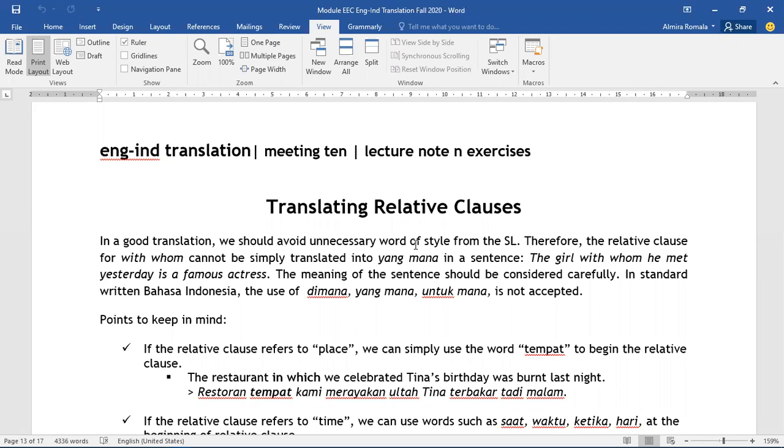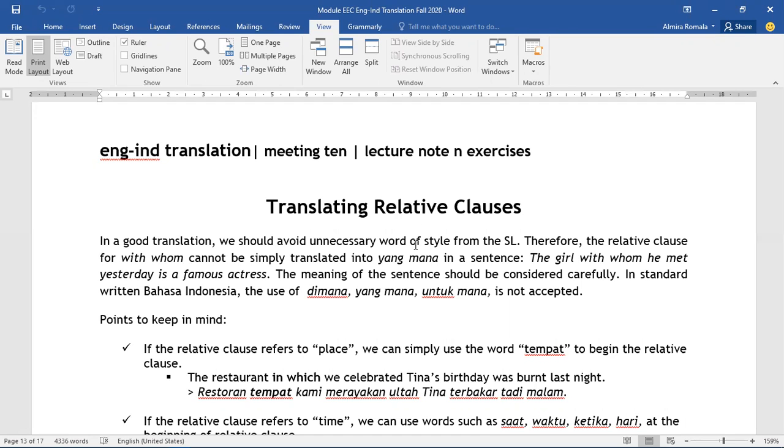This is actually important, as we often find this kind of clause in English, and it is also essential for us to understand the rule and make the Indonesian translation better and more precise.